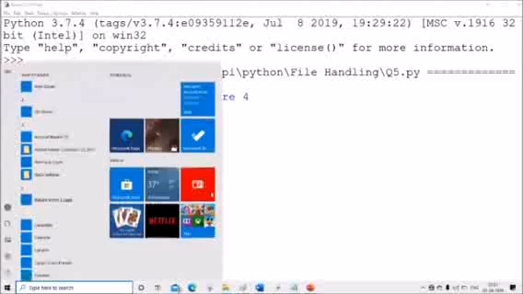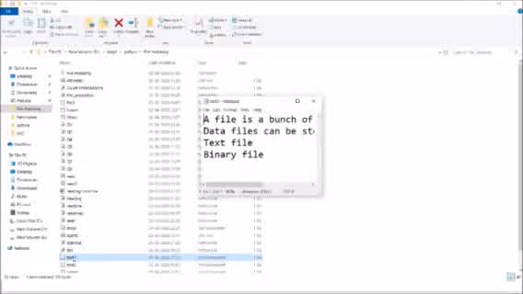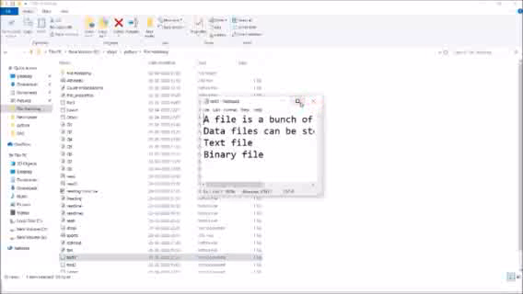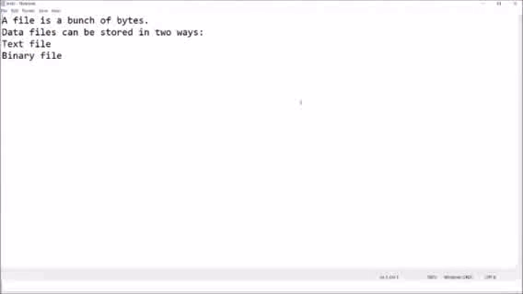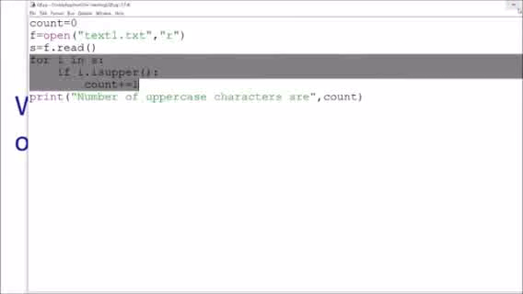Now I'll show you the file. The file is at the same location where my program is, text1. You can see the text1. The file name I have written is text1. So you can see this is the file. A file is a bunch of bytes. You can see how many uppercase characters are there: 1, 2, 3 and 4. So 4 uppercase characters are there. So it is printing the number of uppercase characters as 4.